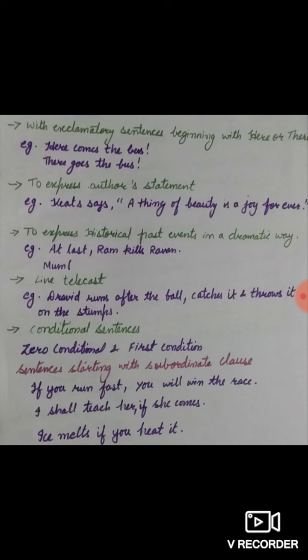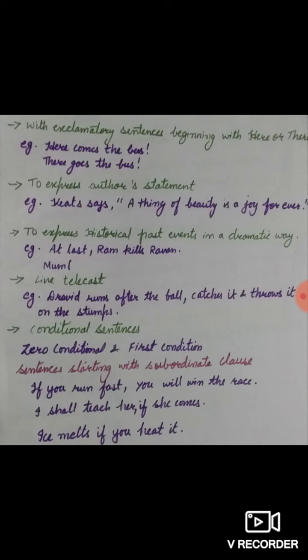In first conditional, in the subordinate clause present indefinite tense is used, but in the principal clause future indefinite tense is used, or we can say with will, shall, can, may, we make use of V1, the first form of the verb.